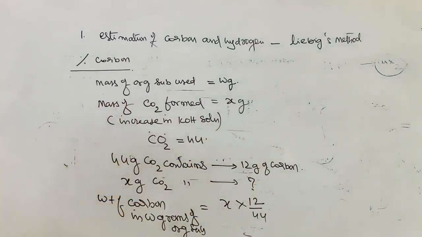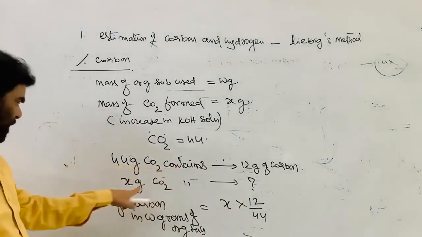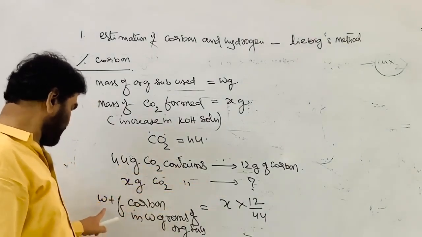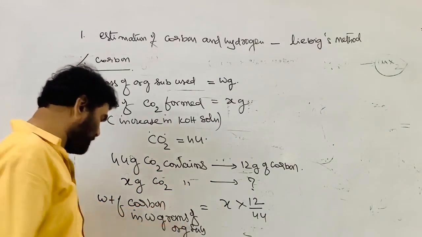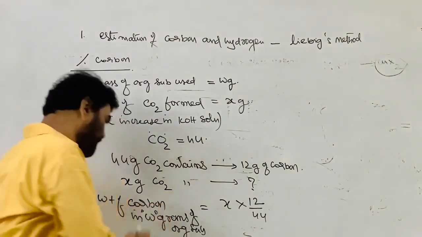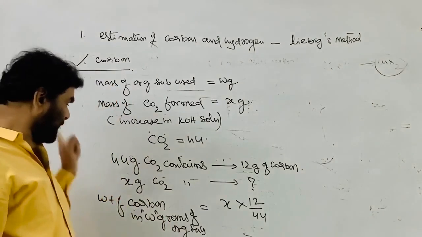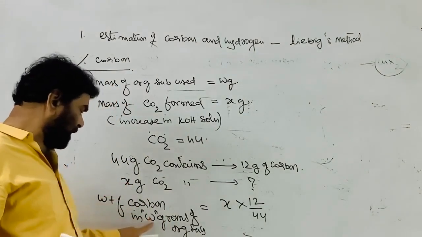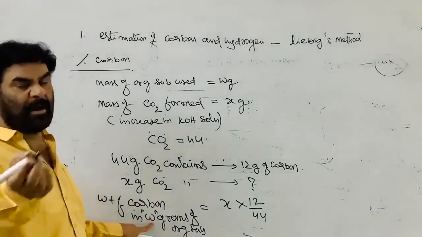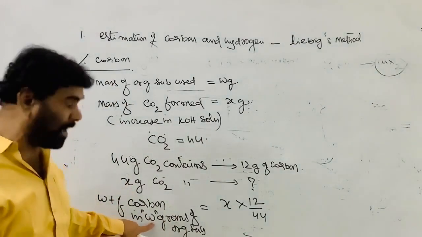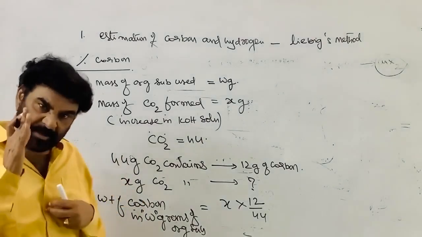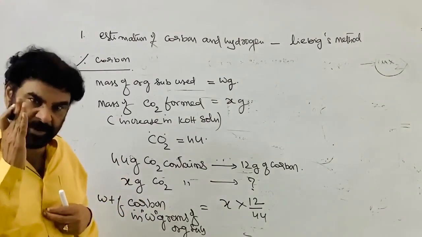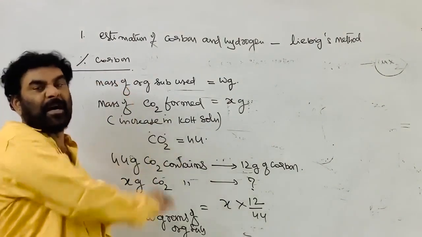Simple relation. We are determining the weight of the carbon in X grams of the carbon dioxide, and the weight of the carbon in W grams of the organic substance. And we are assuming that the entire carbon present in the W grams of the organic compound is converted into carbon dioxide. The weight of the carbon present in the carbon dioxide is equal to the weight of the carbon in W grams of the organic substance.